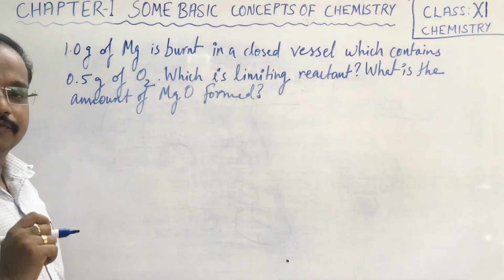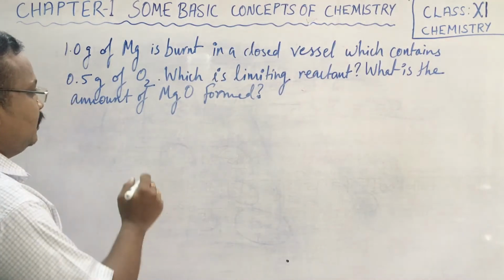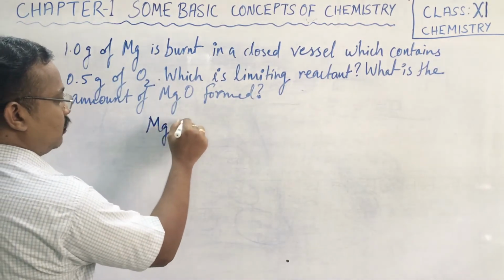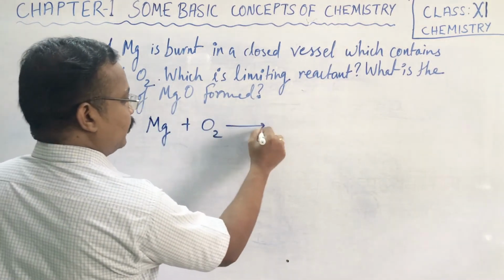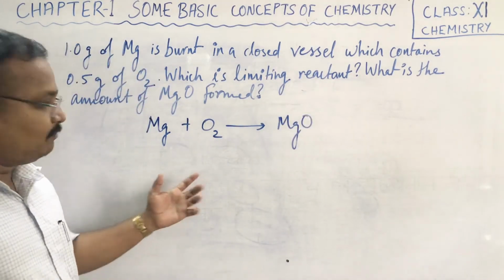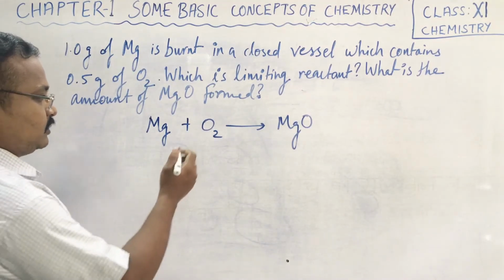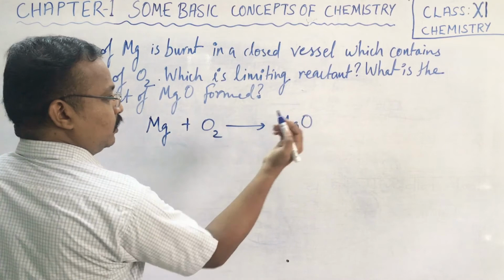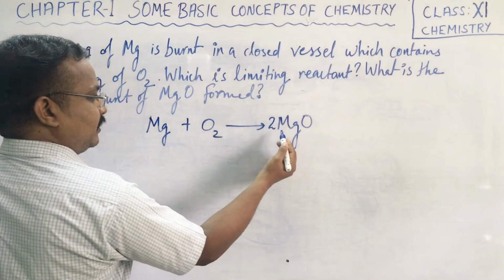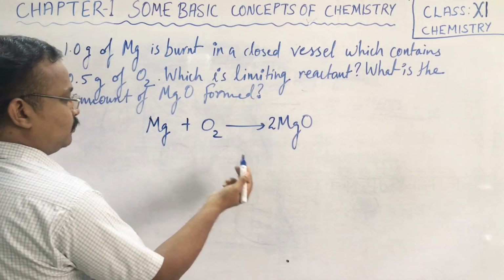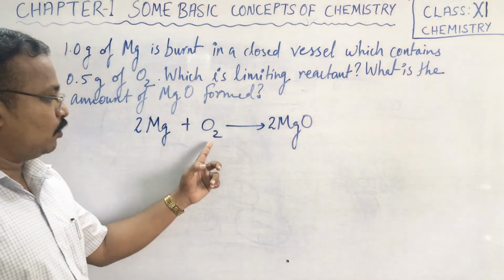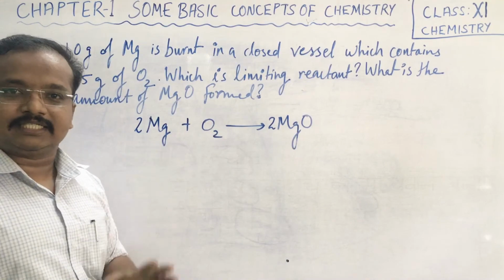Now, for this type of question, first of all, children, we have to write the balanced chemical equation for the reaction. That is, Mg reacting with oxygen produces MgO. This reaction is unbalanced. Two oxygen atoms are there, here only one oxygen atom. So put a 2 over here, and since this 2 is common for magnesium also, put a 2 over here too. So 2Mg reacts with O2 to give 2MgO. This is the balanced chemical equation.